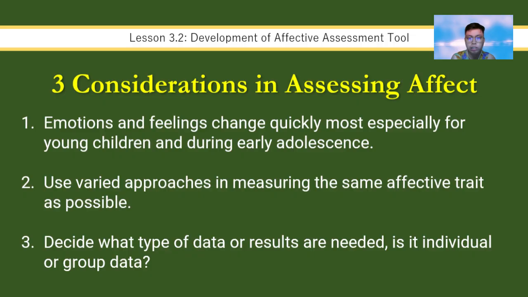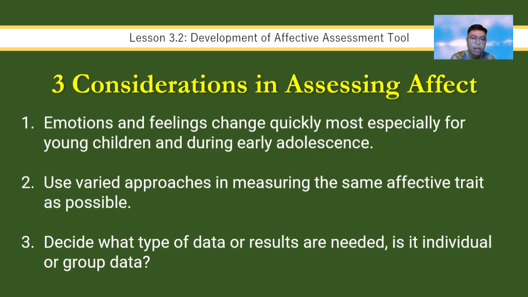So since our topic is all about developing effective assessment tools, I want you to remember these three things. I want you to consider these three things when we start assessing the affective domain of our learners, because these are the things that may guide us towards deciding what kind of affective assessment we are going to do for our students. Number one, emotions change quickly, especially in young children and adolescents.